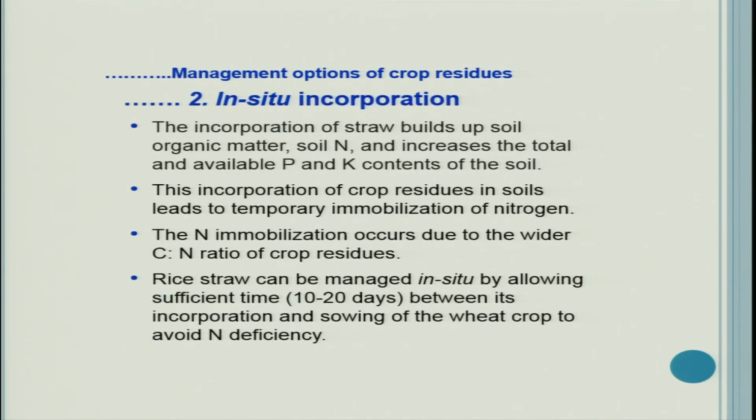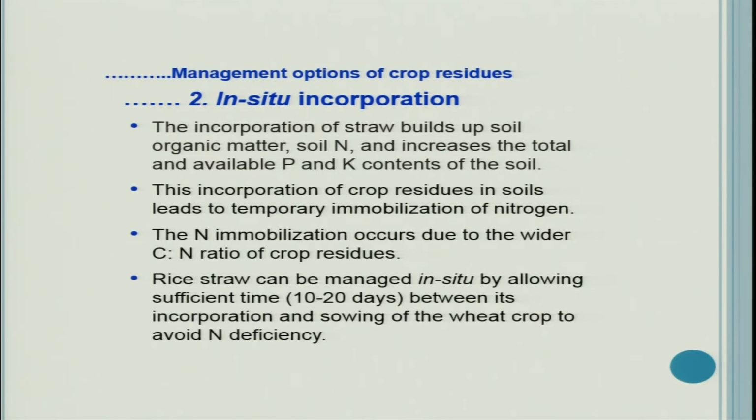The incorporation of straw builds up soil organic matter, soil nitrogen, and increases the total and available phosphorus and potassium content of the soil. So this is a very important contribution of straw, that it is adding nutrients, particularly nitrogen, phosphorus, potassium, and also micronutrients and secondary nutrients: calcium, magnesium and sulfur. All sorts of nutrients are added to the soil, and of course it improves the physical properties of the soil.